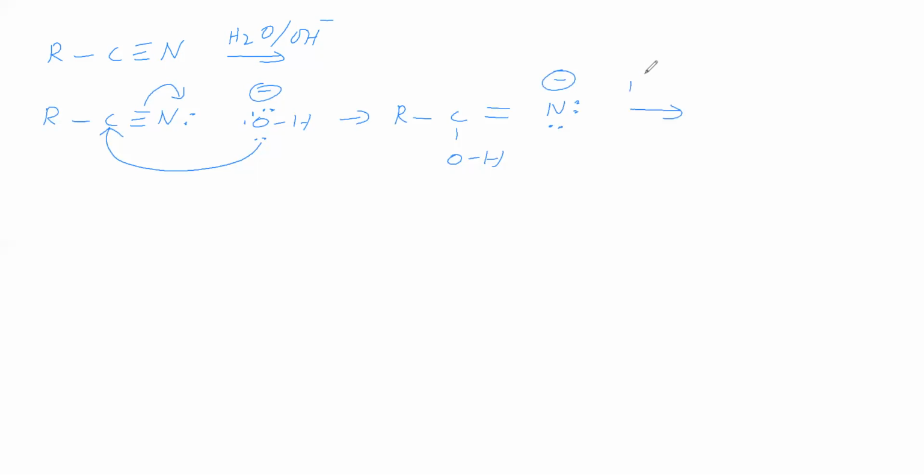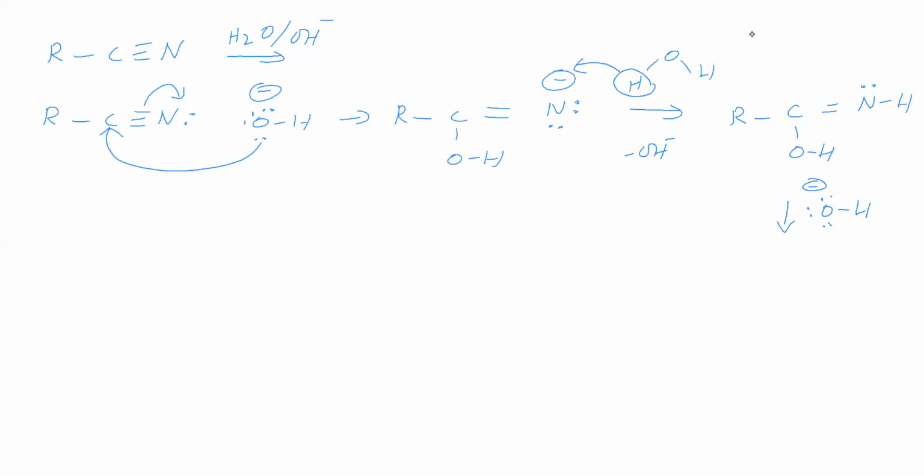Now it will take H plus from water. So H plus is attacking this N minus, and therefore OH minus leaves the water. So we will get RC(OH) double bond NH.